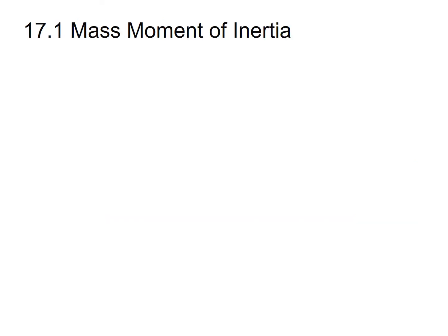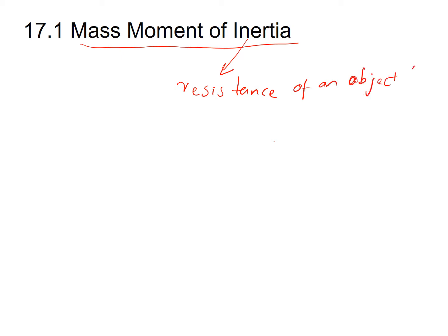Now the first topic is mass moment of inertia. The first thing is inertia. What is inertia? Basically, inertia is the resistance of an object to change its state of motion. Now how can an object change its state of motion?